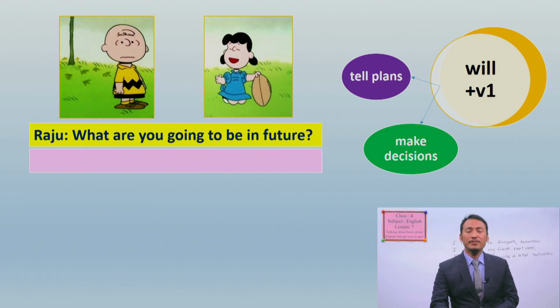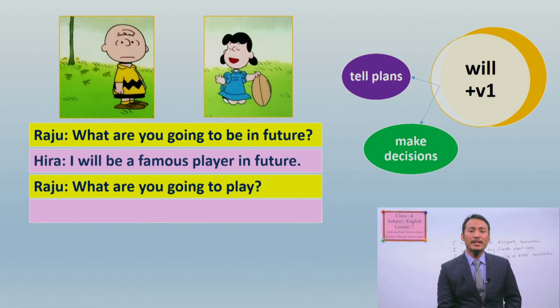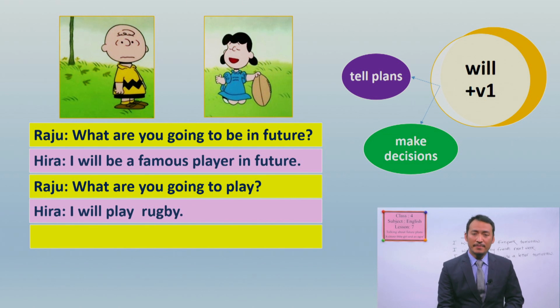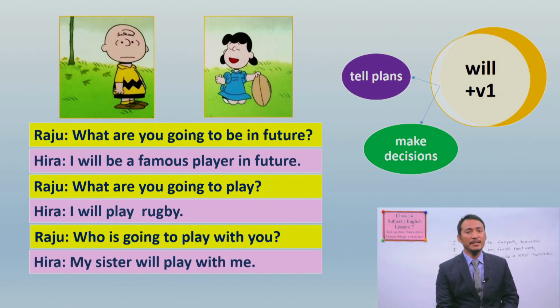Okay, what are you going to be in future? The answer will be, I'll be a famous player in future. Look here, I will be a famous player in future. That's the plan. And what are you going to play? I will play rugby. Who is going to play with you? My sister will play with me.